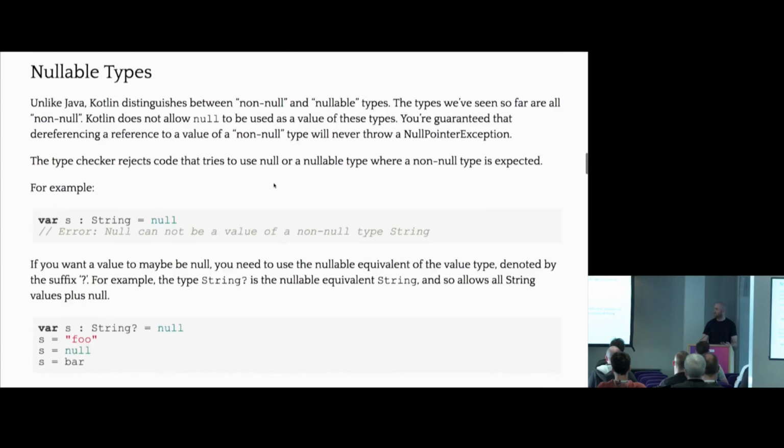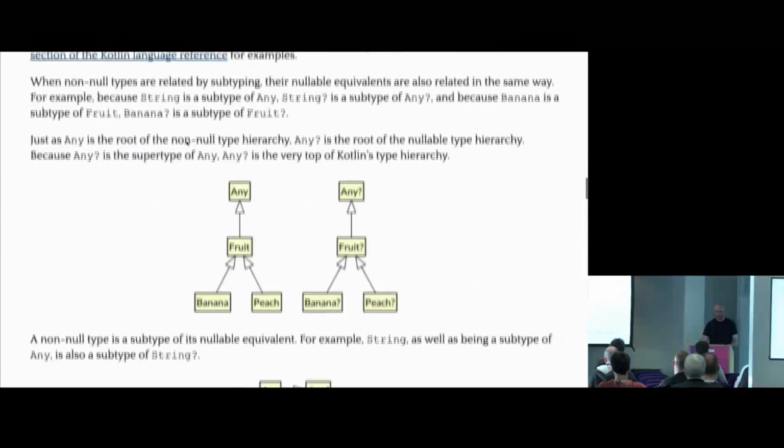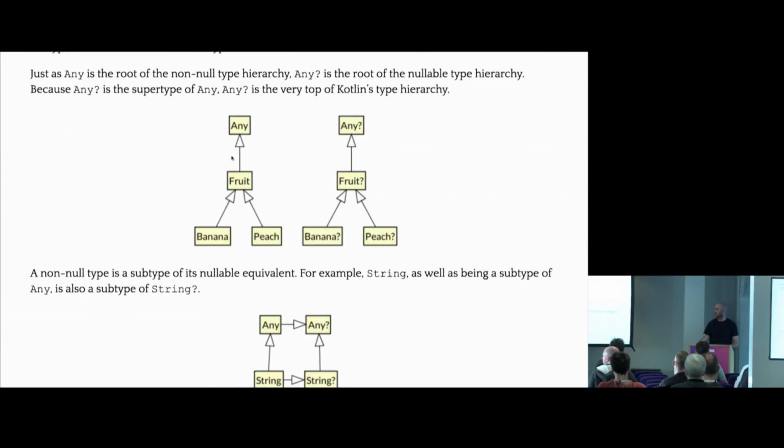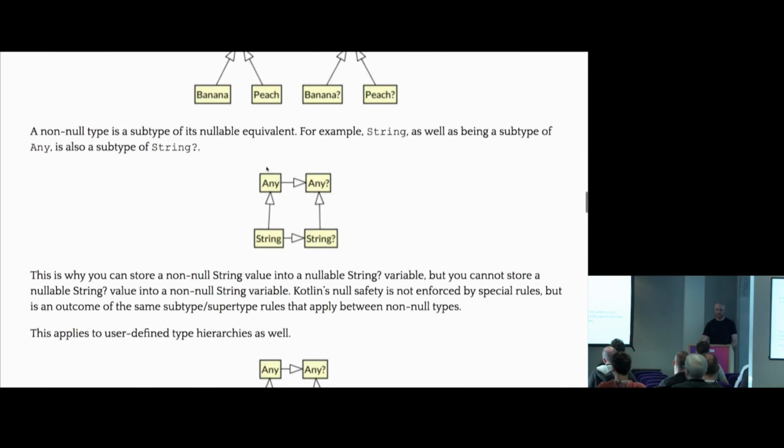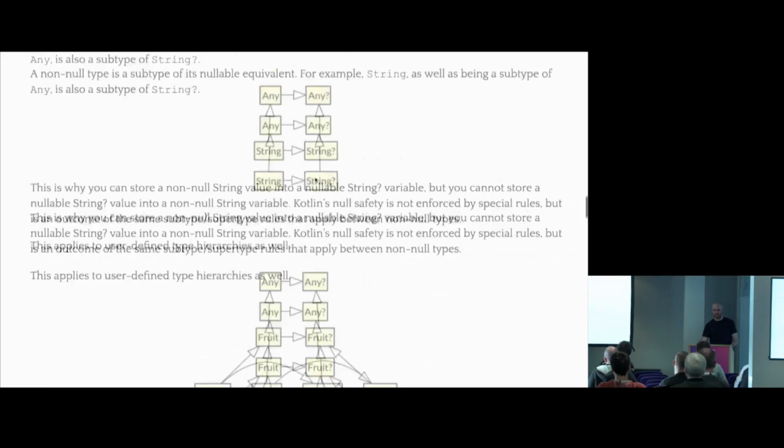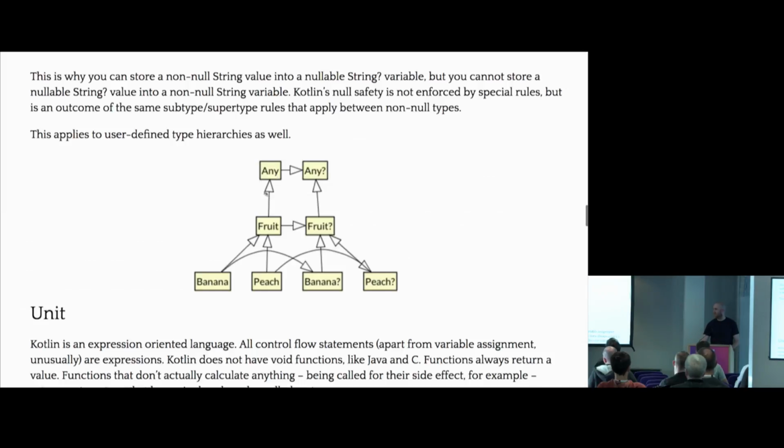Now we move on to nullable types. So nullable types, they basically copy the actual type. So if we have fruit, there is fruit?. And there are 2 parallel type hierarchies. And also classes without question marks, so non-nullable, are subtypes of nullable. So that's the whole thing, the hierarchies kind of connect to each other in this way. And it makes sense because a nullable type has 1 more value, so it's like a superset of the normal type.